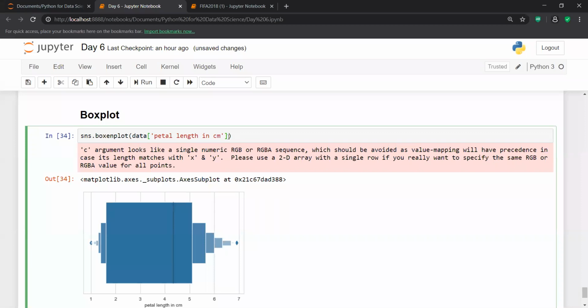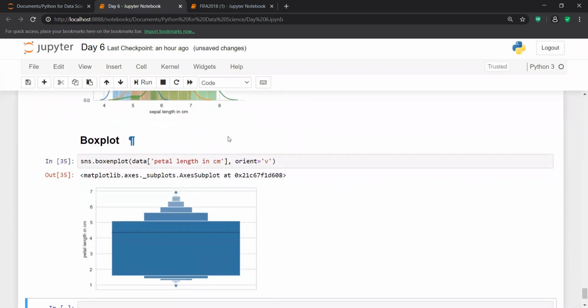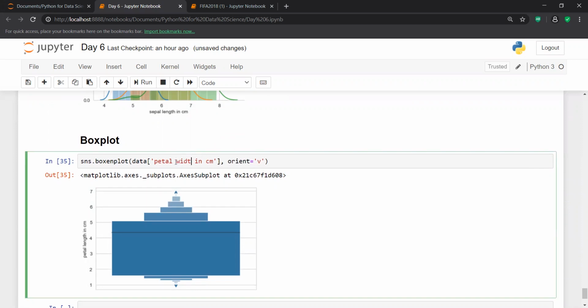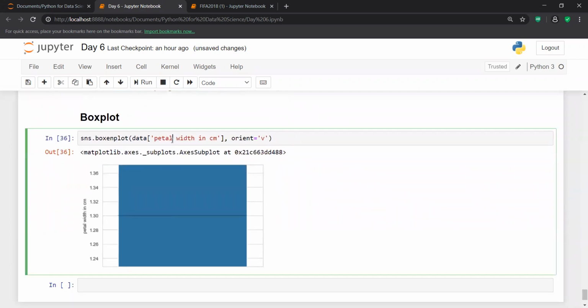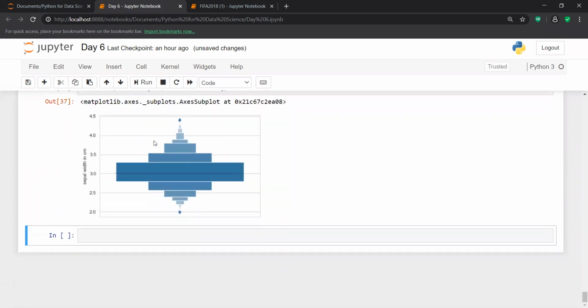I need to change the whole length. Okay, it is not giving me a good result. Let me check with another variable. Again, it is not giving me good insights.